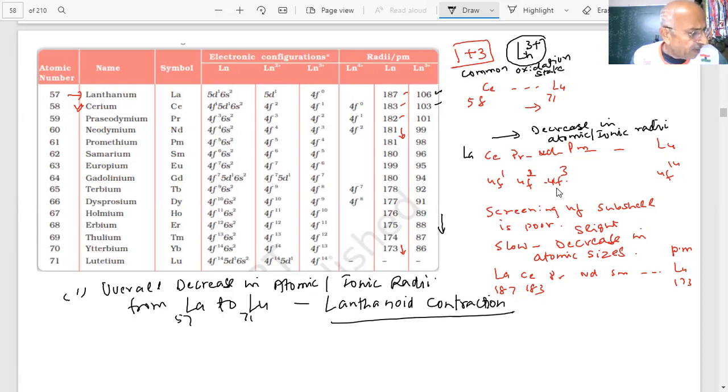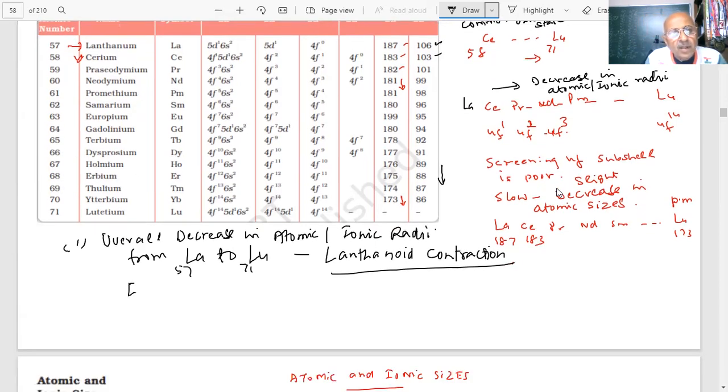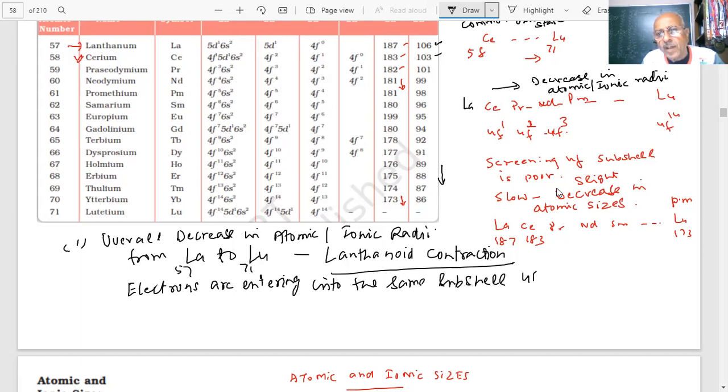The contraction is observed. This is because of imperfect shielding of one electron by another in the same subshell. Because the electrons are entering into the same subshell, which is 4f. You have 4f1, 4f2, 4f3. Same subshell they are entering.